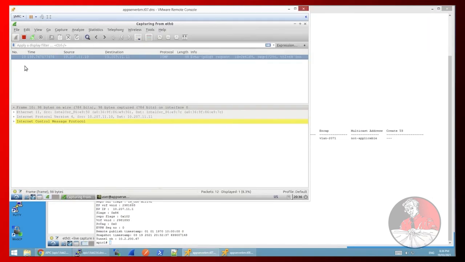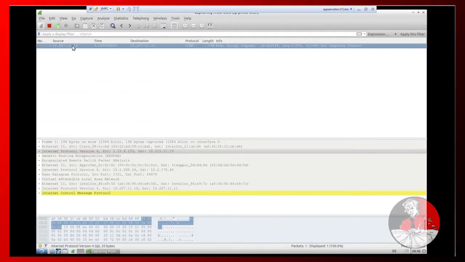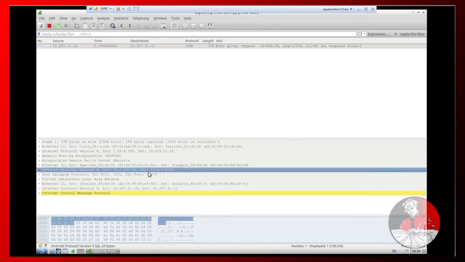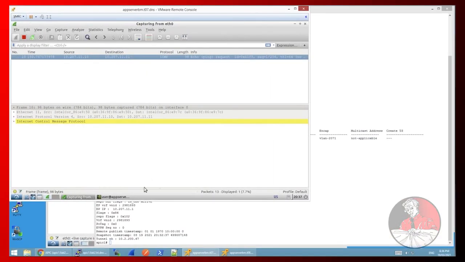Now, remember this first packet that went to the Leaf? Leaf should have sent that to the proxy, and sure enough, here it is. It's been captured, and if we look at the destination IP of that packet, we can see it came from Leaf 1. This is the IP address of Leaf 1. And 10.2.176.64 is the IP address of the spine proxy for layer 2. Awesome.